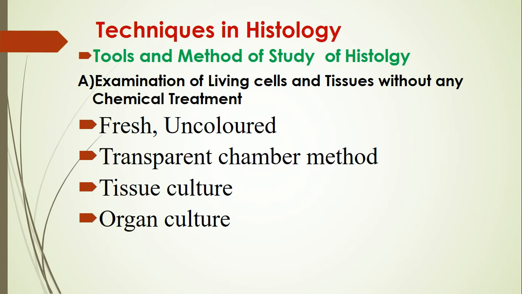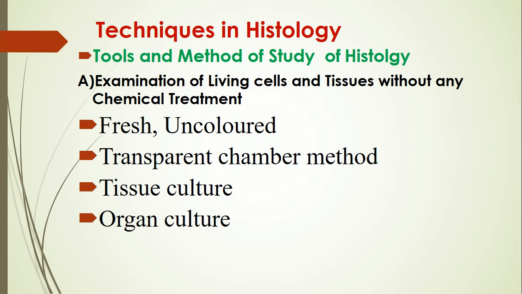Now second, transparent chamber method. In this method, holes are made in a rabbit's ear and covered with a glass disc. Through the glass, we can see the growth of blood vessels and nerves directly under the microscope. Now next, tissue culture.